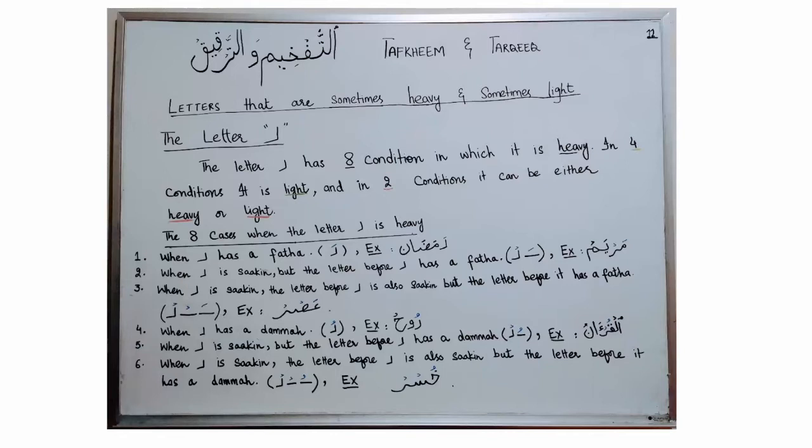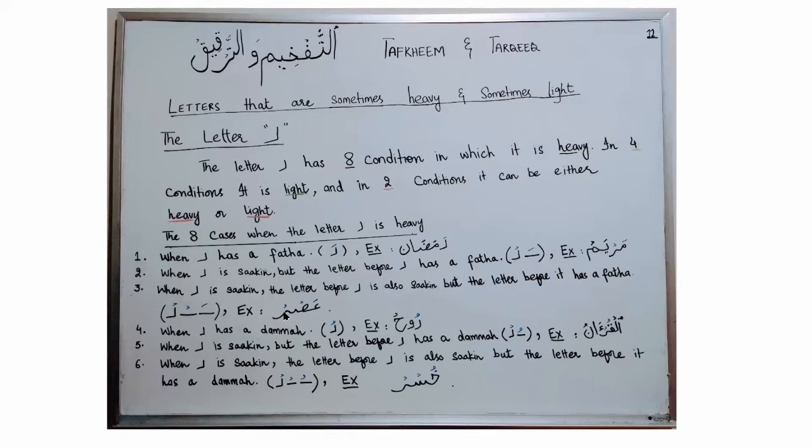In the third case, when a letter Ra is sakin and the letter before letter Ra is also sakin, but the letter before that sakin letter has a fatha. If you see in this example, letter Ra is sakin, the letter before letter Ra is letter Sad, which is also sakin. So in this situation, we need to go back to the third last letter.